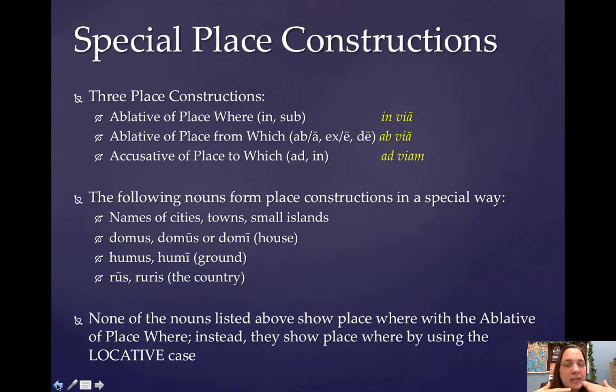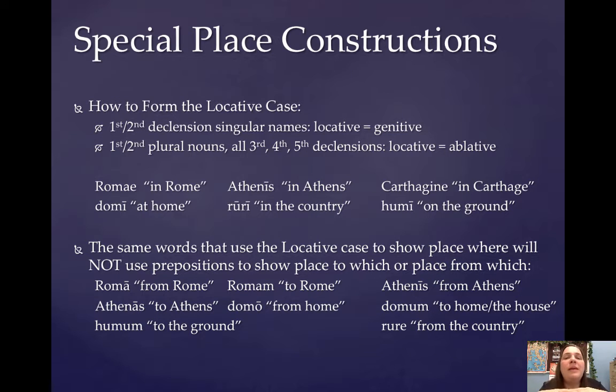None of these words that I have listed here, the names of cities, domus, humus, and rus, show place where by using the construction ablative of place where. They never do that. Instead, they show place where by using a special case. It's called the locative, obviously coming from locus, loci, which means a location. So always using the locative case. So let me tell you how to form the locative case.